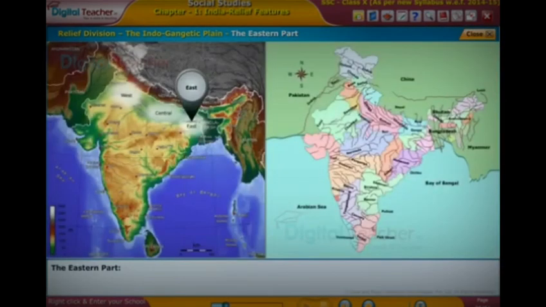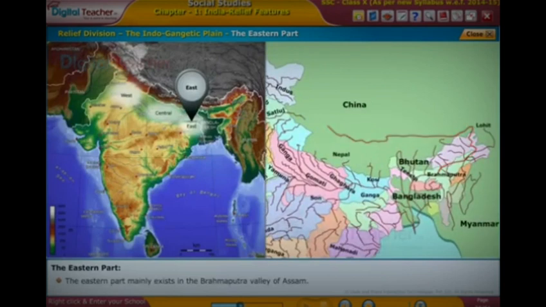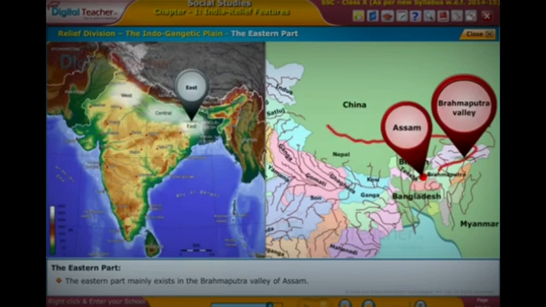The eastern part of the Indo-Gangetic plain will be formed by the Brahmaputra river flowing through Assam.